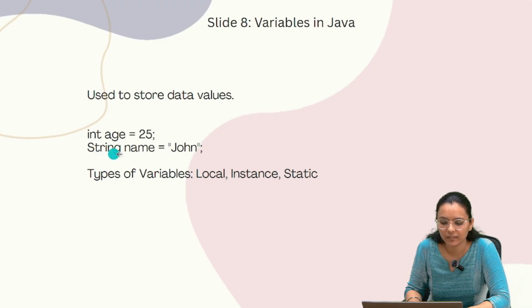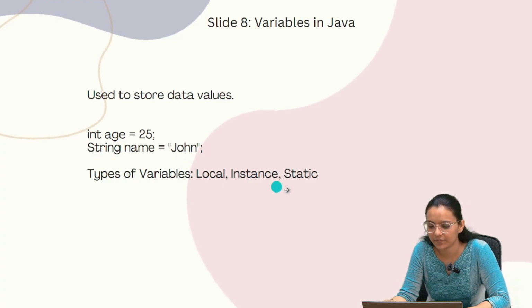Next, string name equals to John. So string is the non-primitive data type, name is the variable, and John is the given value for this string. So types of variable are local variable, instance variable, static variable. Okay, these are the three types of variable.